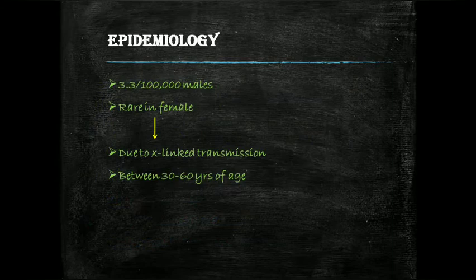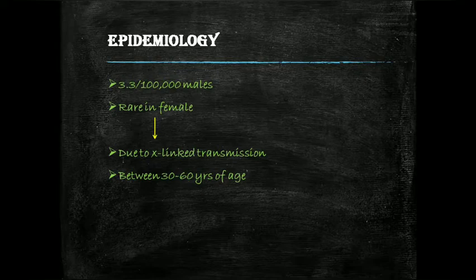The epidemiology of Kennedy's disease is 3.3 out of 1 lakh males. It is rare in females due to X-linked transmission. I will explain it in detail. In females there are XX chromosomes, and in males there are XY chromosomes. Due to this, the disease is X-linked.